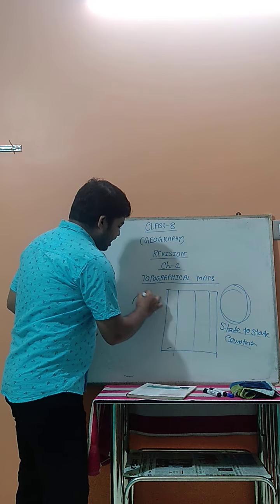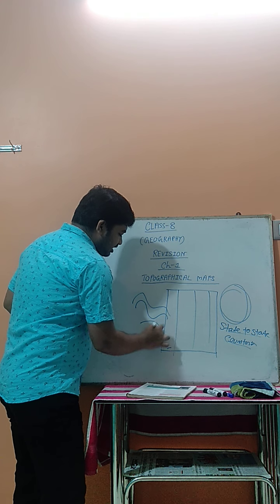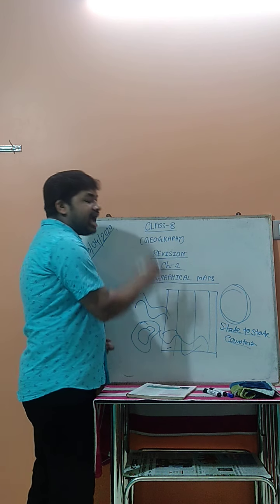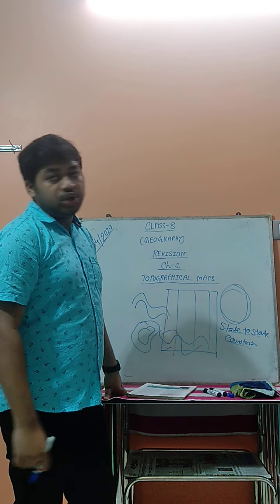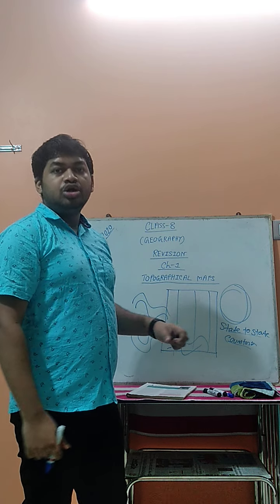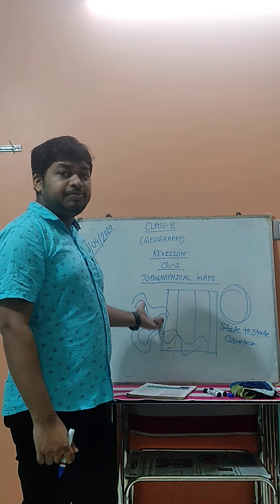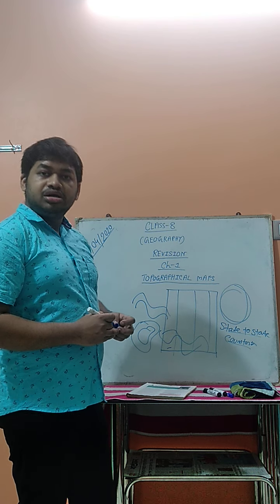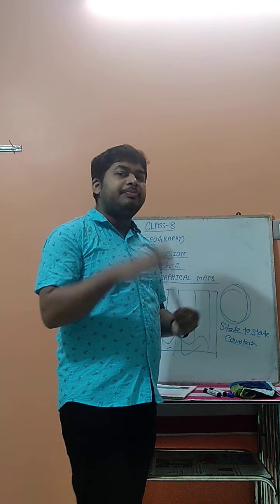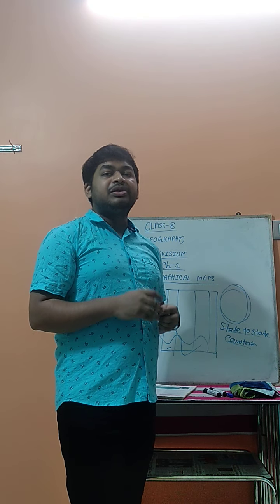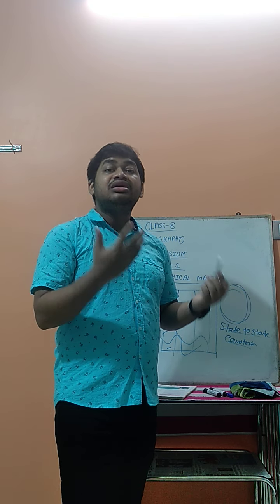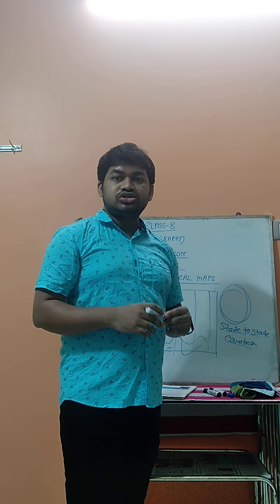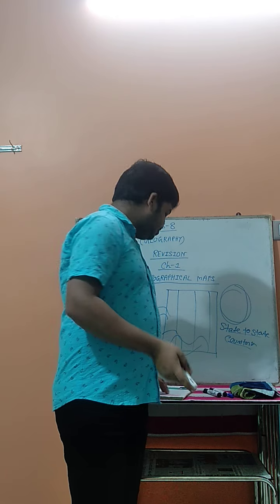Like this type, all the lines given in concentric circle way, or different shapes, all these lines that are drawn are called the contour line. And through this line only, the landforms like the mountain, plain, and plateaus are represented. Okay, this is the second one. The third one is that in the topographical map, all the features are represented through signs, symbols and colors. So these are the different features of the topographical map that you have to remember.